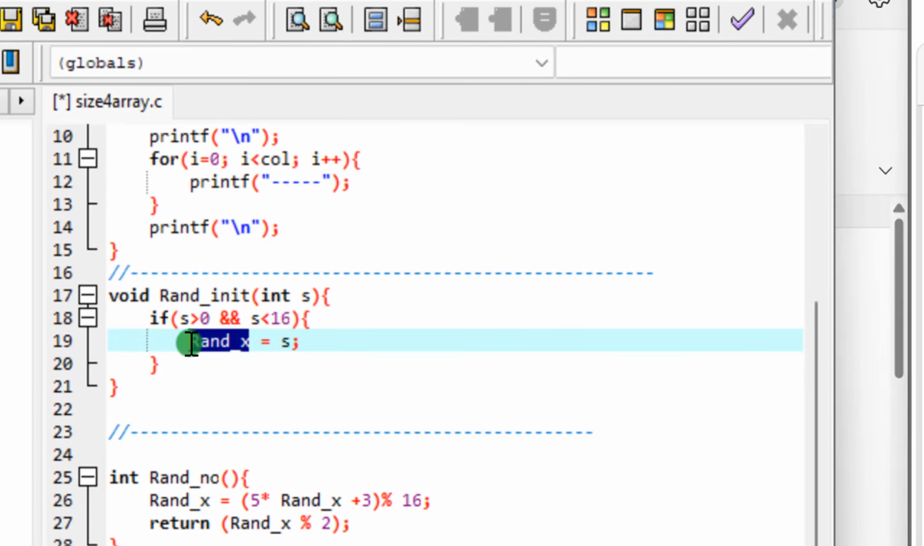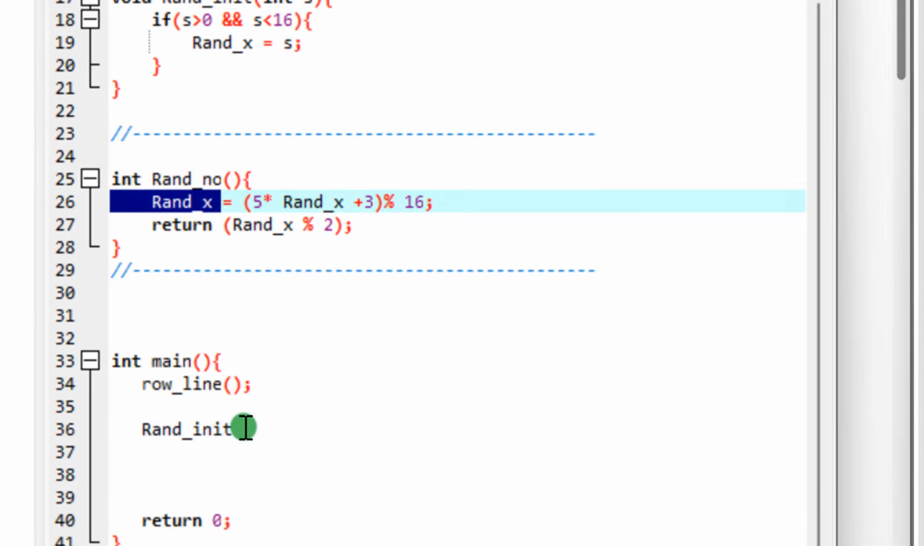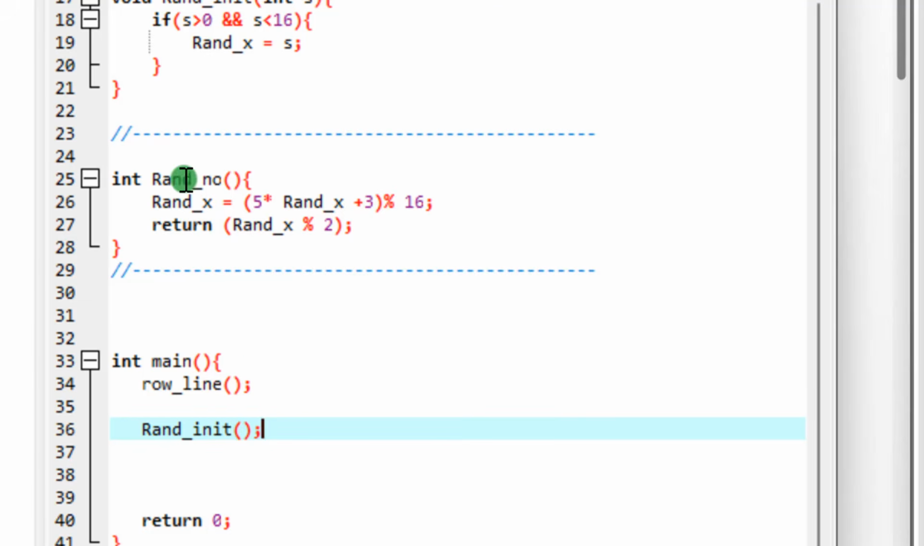To ran x, and ran x is now being used in the function what? In the function ran number. That's why the first thing is to call him. After calling him, now you can call the next function, which is what? Ran number.